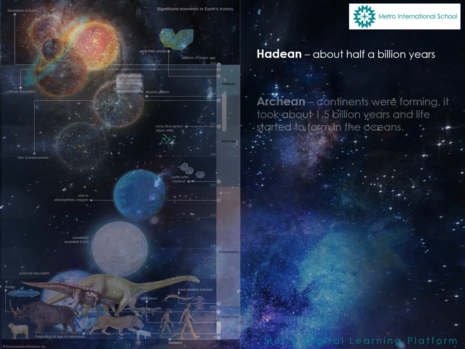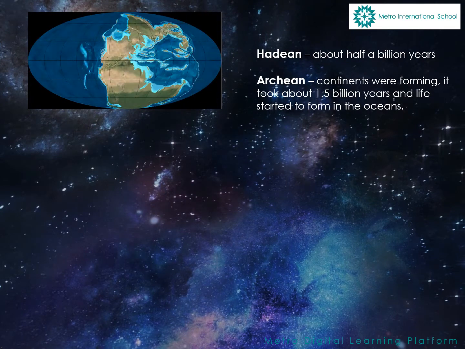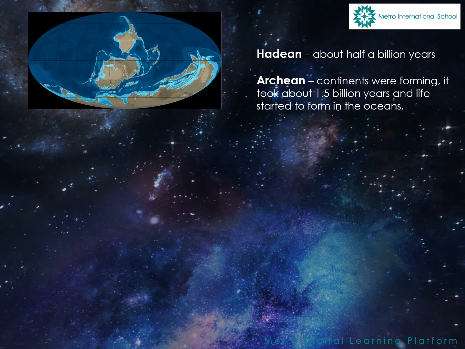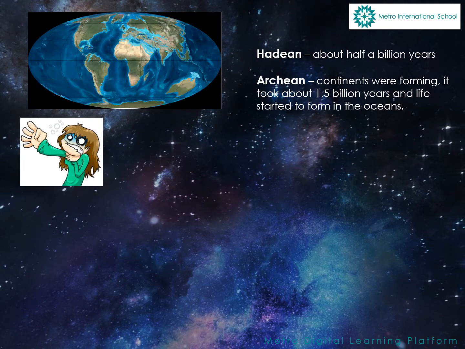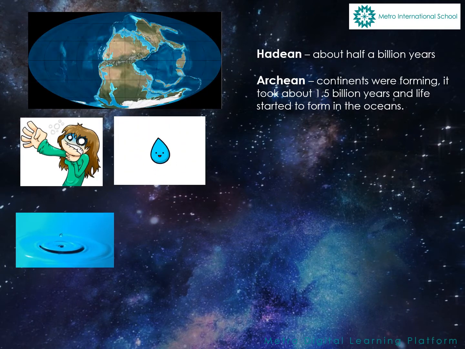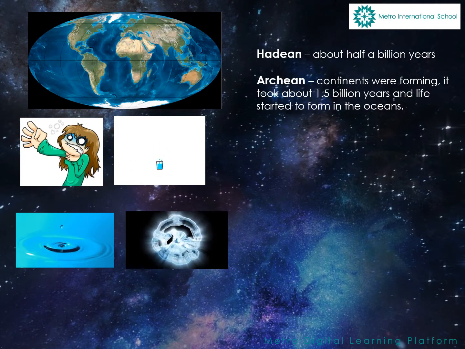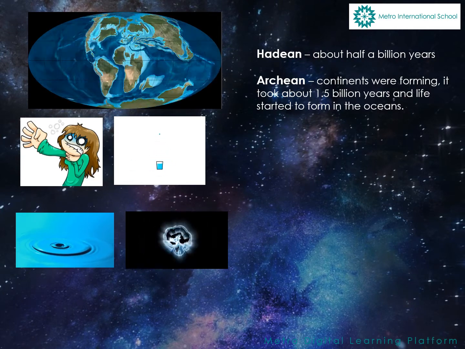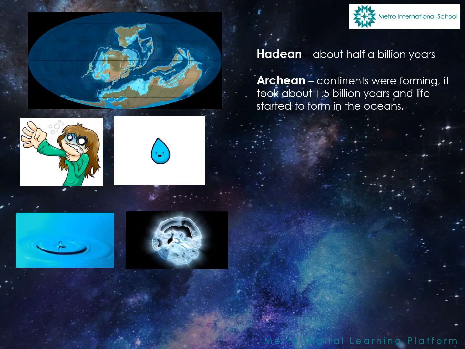The second is Archean. Continents were forming. It took about 1.5 billion years and life started to form in the oceans. There was no oxygen gas on Earth and oxygen was only in compounds such as water. Complex chemical reactions in the young oceans transformed carbon-containing molecules into simple living cells that did not need oxygen to live. Instead, they made energy out of sulfur and other elements.